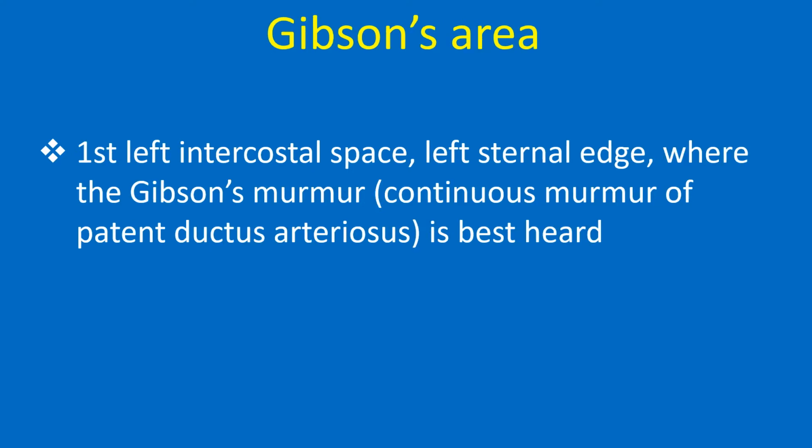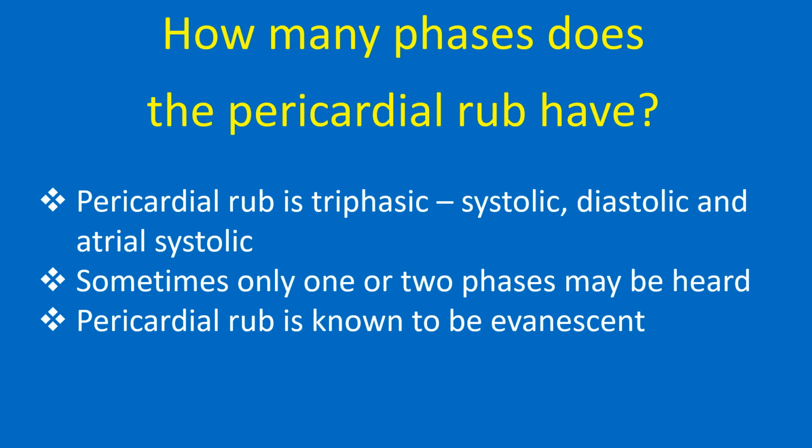Gibson's Area, first left intercostal space, left sternal edge, where the Gibson's murmur, continuous murmur of patent ductus arteriosus, is best heard. How many phases does the pericardial rub have?